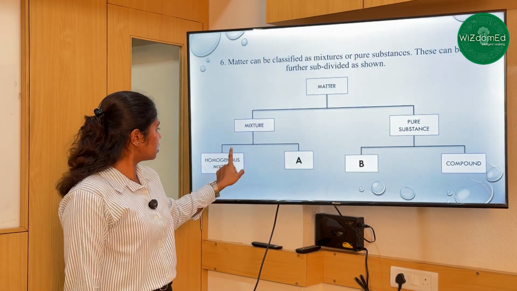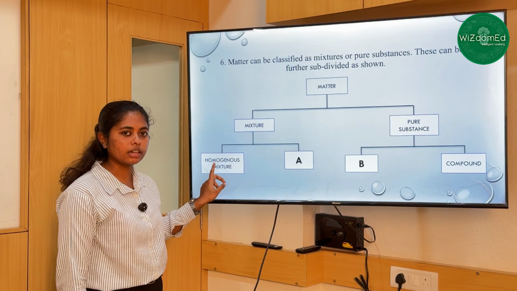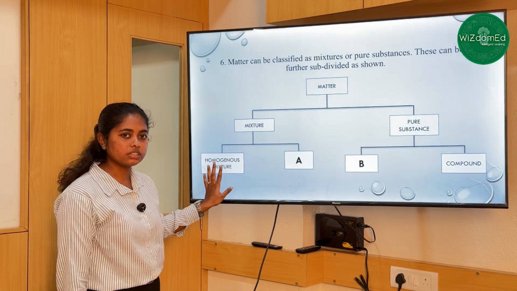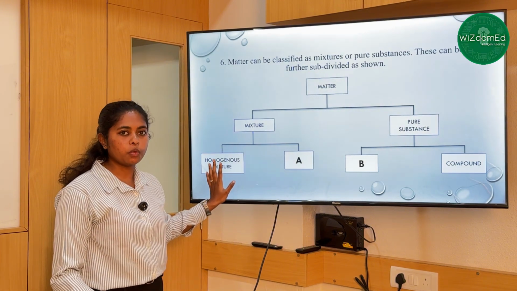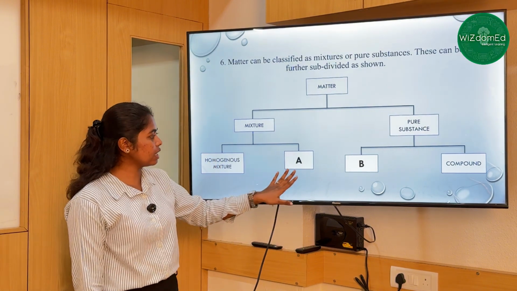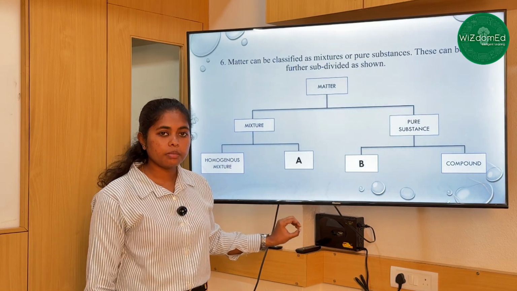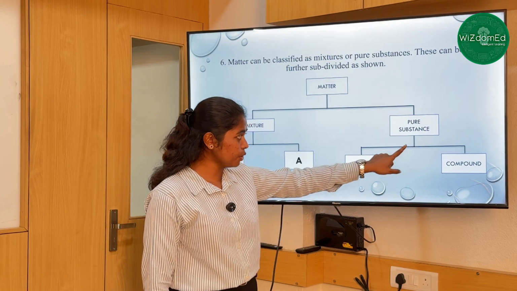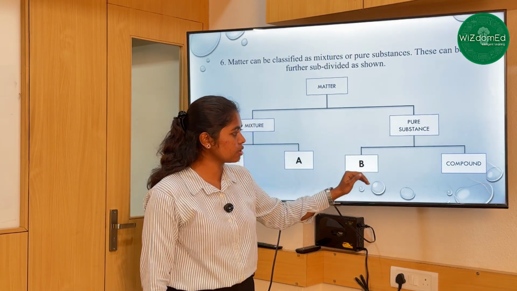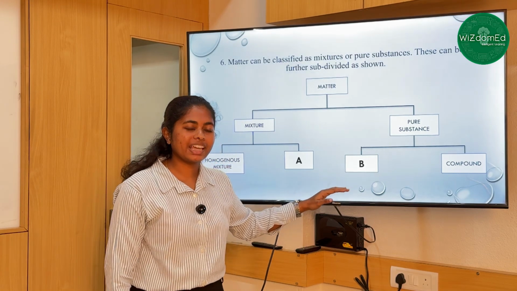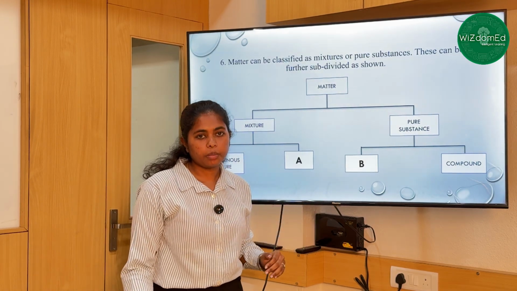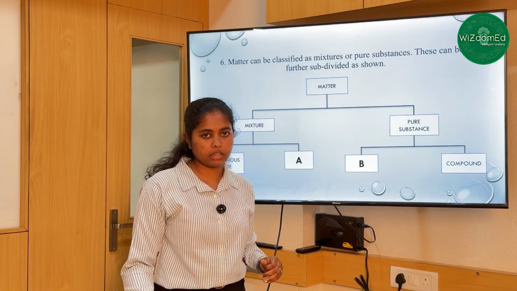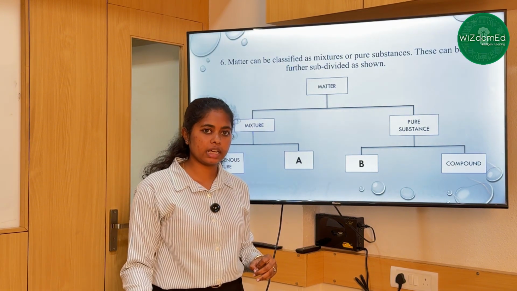Next, mixtures are further classified as homogeneous mixture, and A is going to become heterogeneous mixture. A homogeneous mixture is a mixture where two or more elements are combined uniformly, whereas in A, which is heterogeneous mixture, the mixtures are not combined uniformly. Further, pure substances can be classified into two groups, which is B and compound. B is going to become the element, where an element is purely one kind of element, and it can have more than one atomicity. For example, chlorine, which we represent as Cl2.